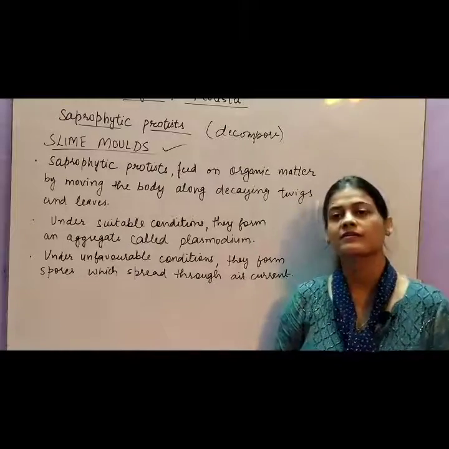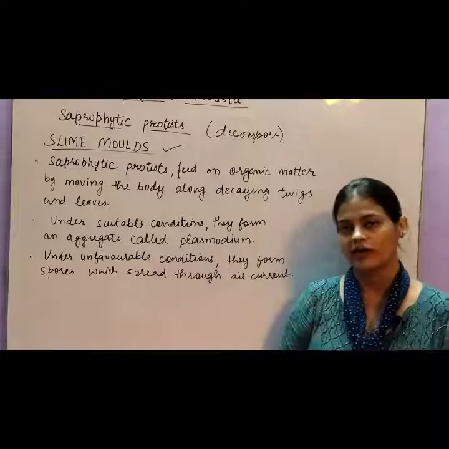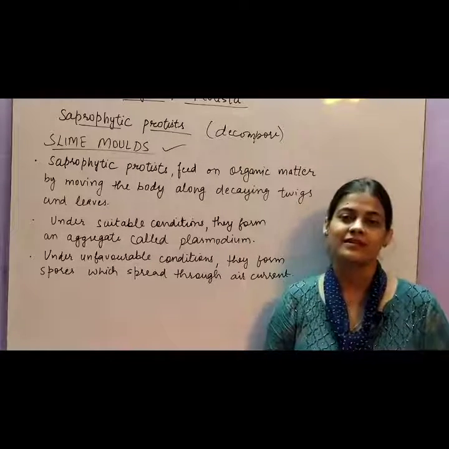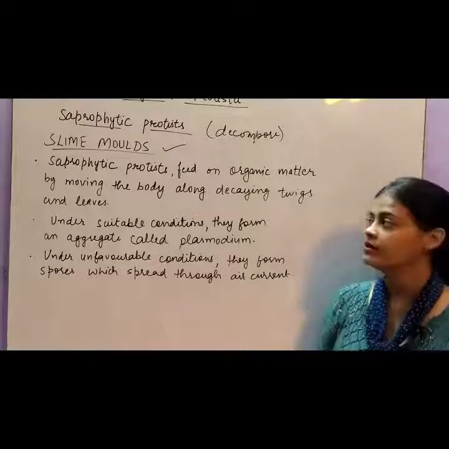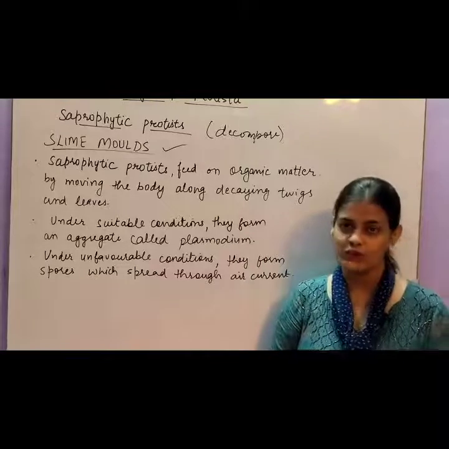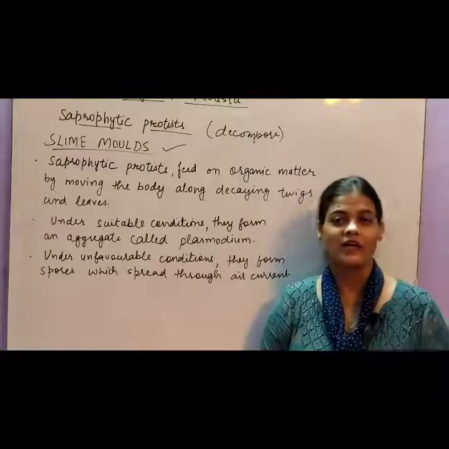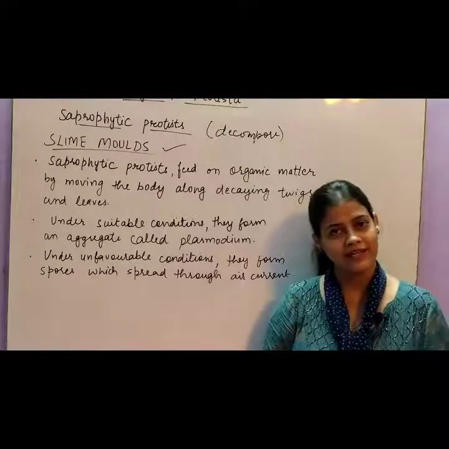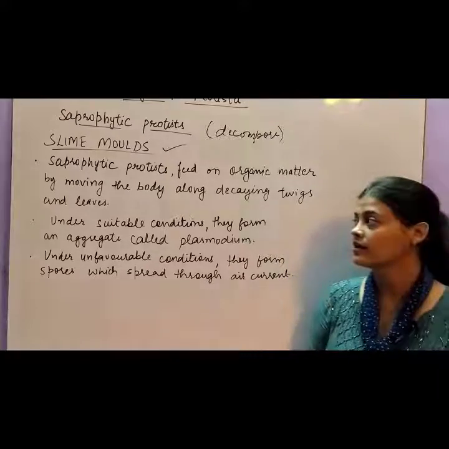Slime molds are those saprophytic protists which feed on dead organic matter. Dead organic matter basically includes dead leaves, twigs, etc. These slime molds move along these twigs and leaves to feed upon this dead organic matter. So that is why they are called decomposers, because they help in decomposition.